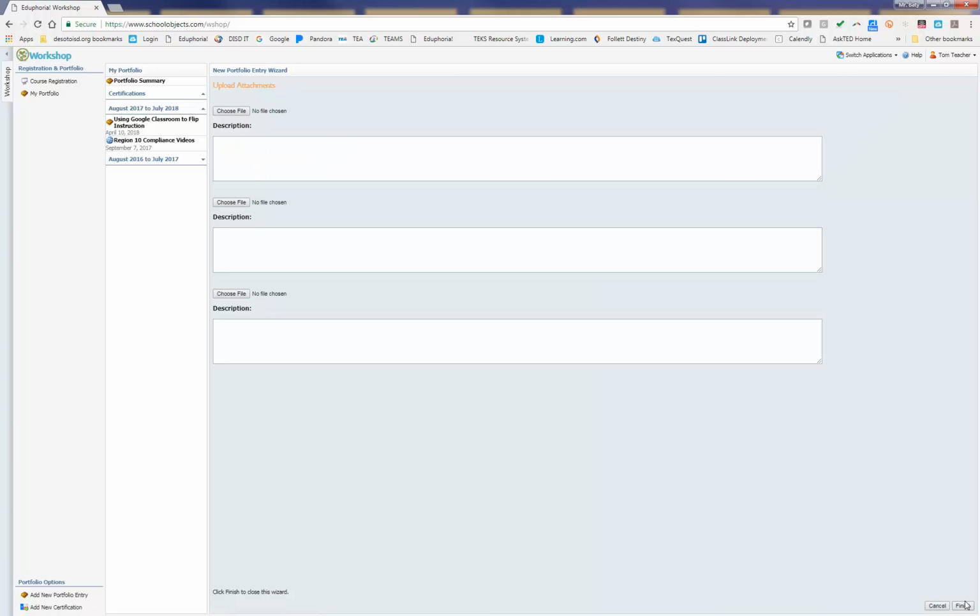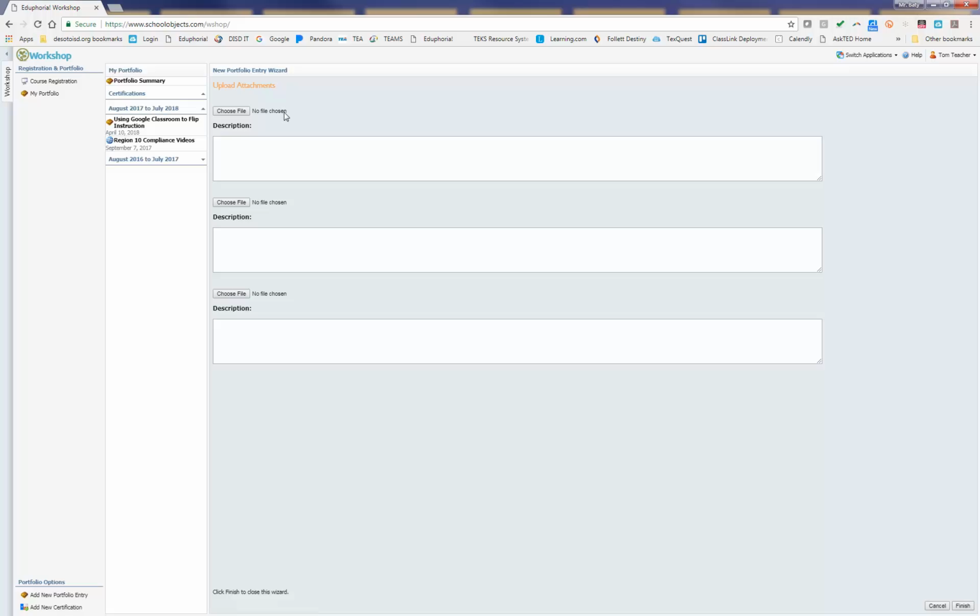I'm going to hit the next button. And here's where I'm going to upload my attachments. Now, it's always important to make sure you're uploading attachments of your training. This will help whoever your credit request is flowing to have all the information. Now, this could be an agenda page. It could be a pamphlet of something you've gone to. It could be a syllabus if it's a college course. Or in this case, for this training, I will have gotten a certificate at the end. So I'm going to upload the certificate.